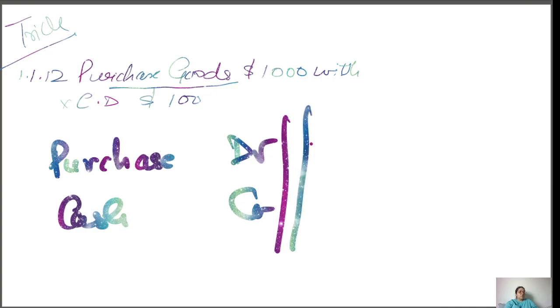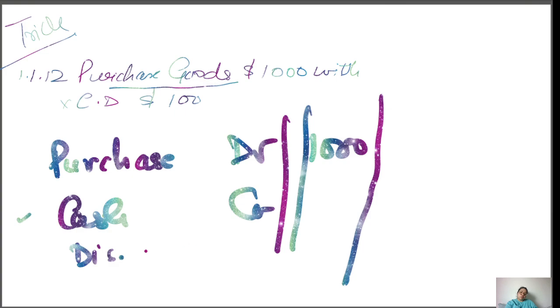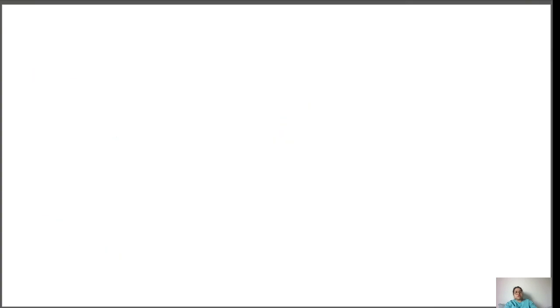Understood? Now purchase goods of 1,000, so in front of purchase you mention 1,000. Now how much do you need to pay in cash? You're not going to pay 1,000 cash because there is a discount also. Wherever the cash is, you need to put the discount on that side. Here the cash is on the credit side, so the discount is also on the credit side. Discount is 100 and cash is 900. Simple. Now consider this with the sales.